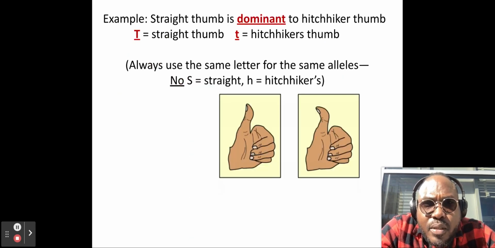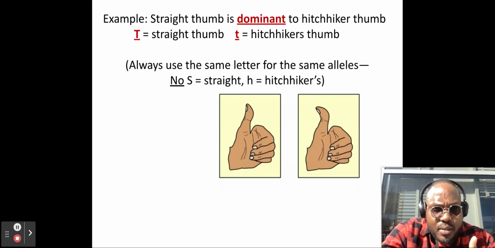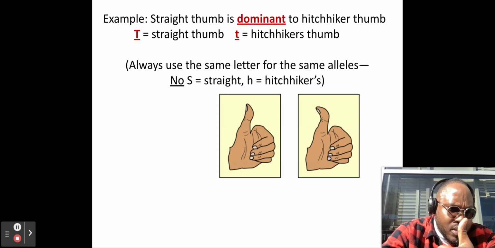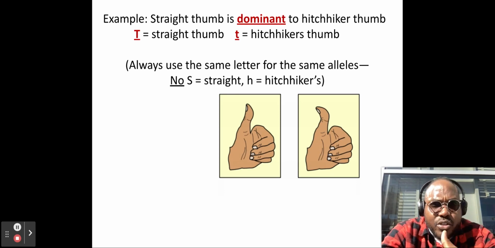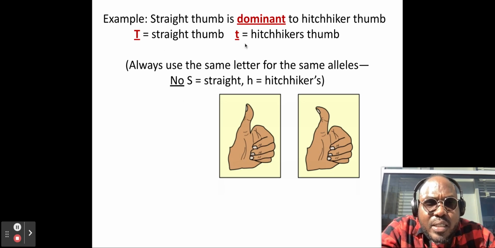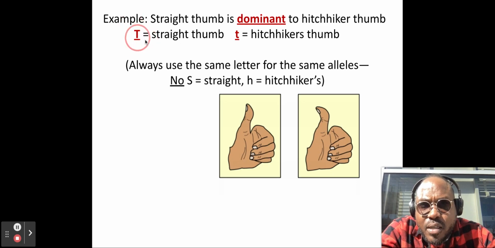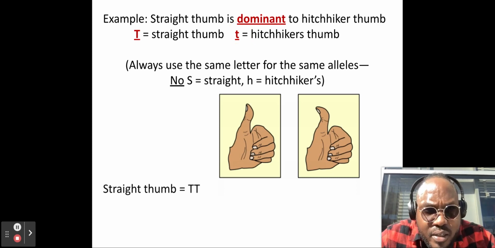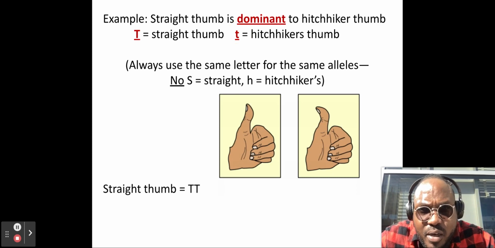So, an example: a straight thumb is dominant to the hitchhiker thumb. So, here I think I have a straight thumb. I think my thumb is pretty straight, right? Yeah, my thumb is pretty straight. So, the straight thumb is dominant to the hitchhiker thumb. As you can see, the straight thumb gets a big T, while the hitchhiker's thumb gets a little t. Always use the same letter for the same alleles.